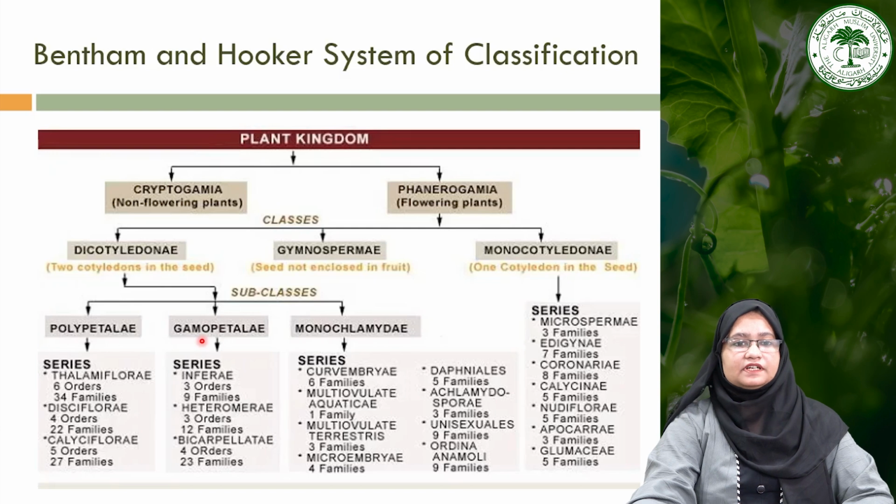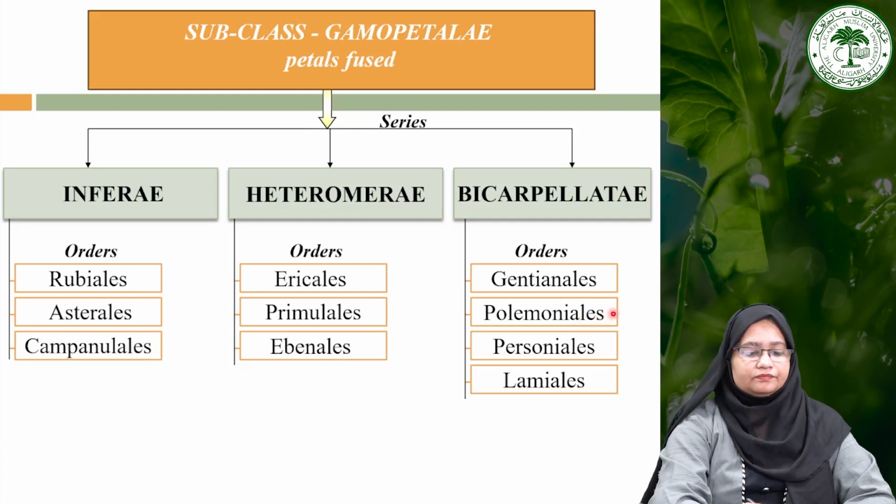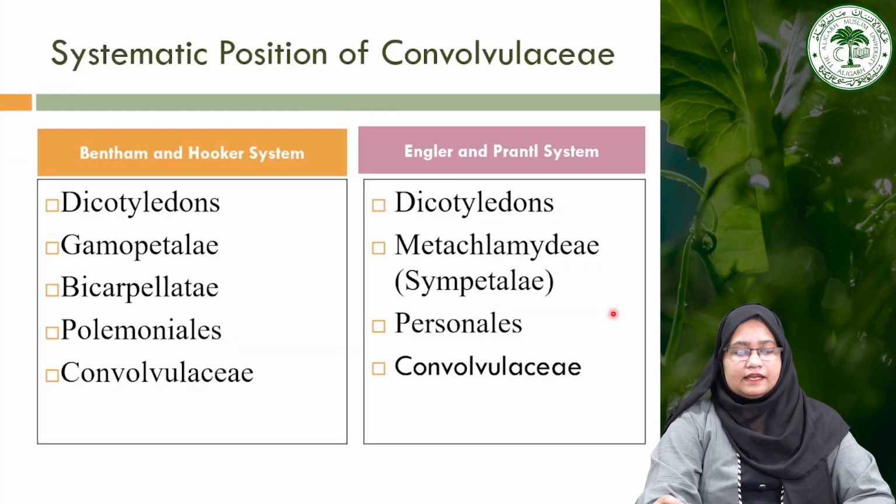Today we will explore the family Cucurbitaceae, or gourd family. First of all, this family is a part of the Dicotyledonae, in the subclass Polypetalae, and present in the series Caliciflorae. In Caliciflorae, the order of this particular family is Passiflorales.